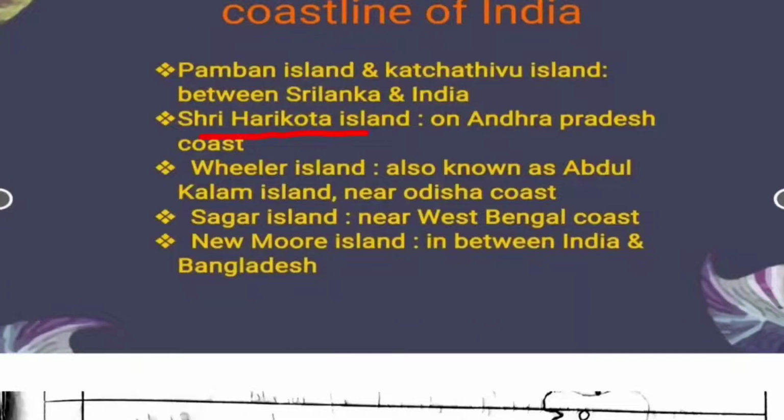Now Sriharikota Island is actually the satellite launching pad of India, and it is present in Andhra Pradesh.